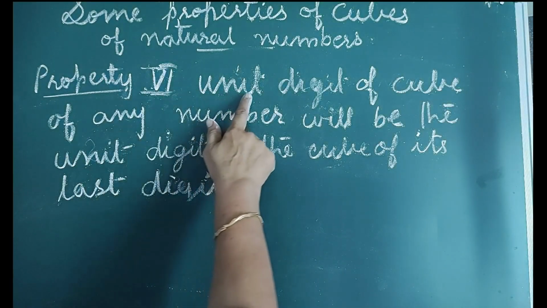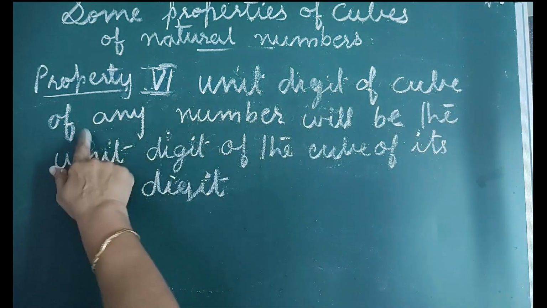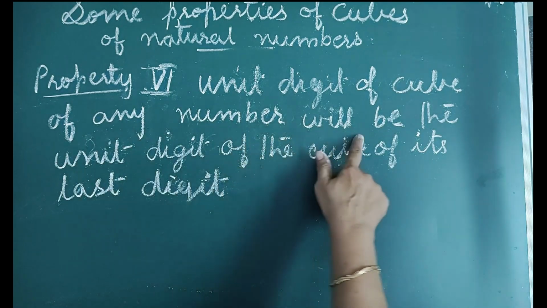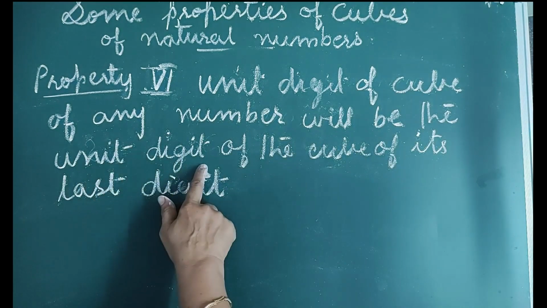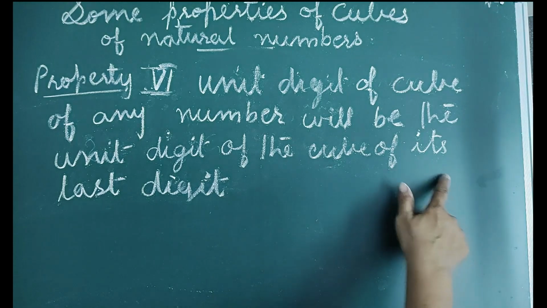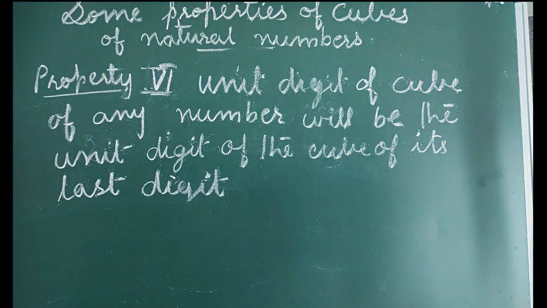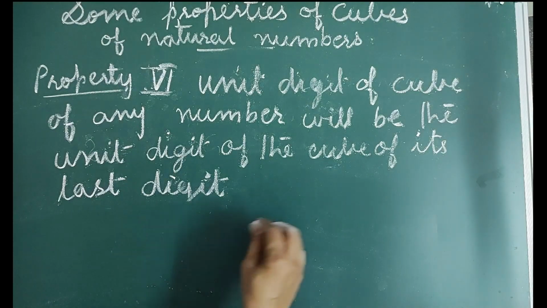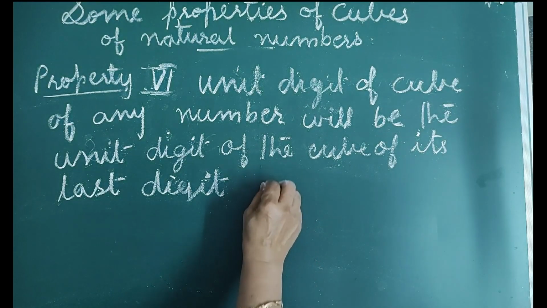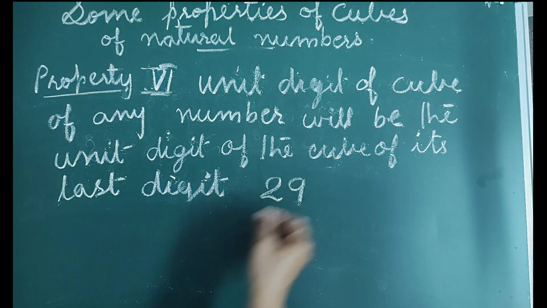Property 6. Unit digit of cube of any number will be the unit digit of the cube of its last digit. That is, let us consider a number 29.